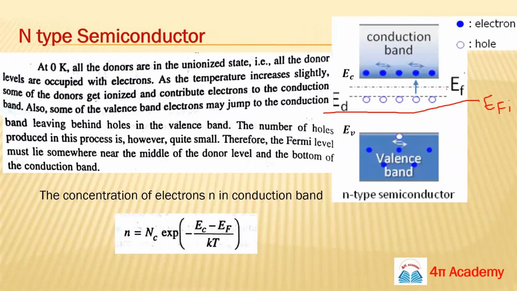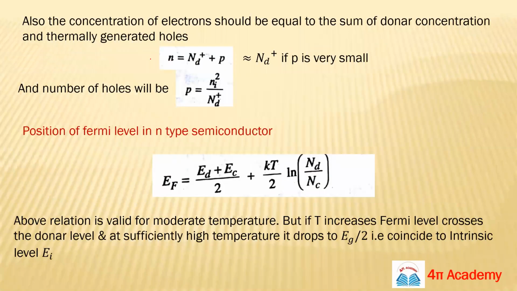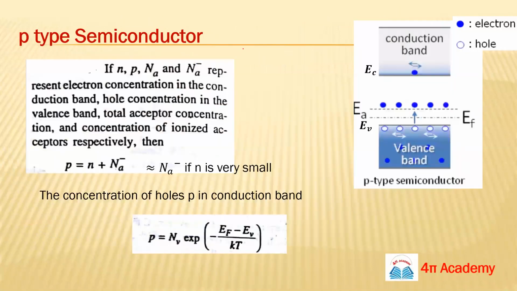Okay, so it will cross, so it is going downward. It is going downward in the case of an n-type semiconductor. But if we have a p-type semiconductor, it's already somewhere here, so it will move upward if you are increasing the temperature.